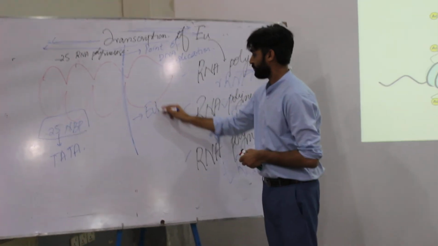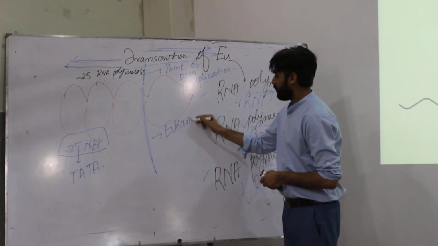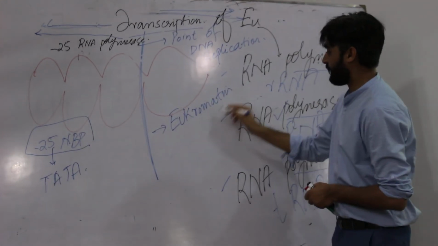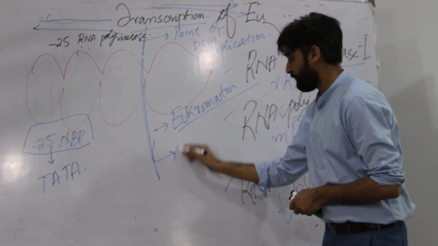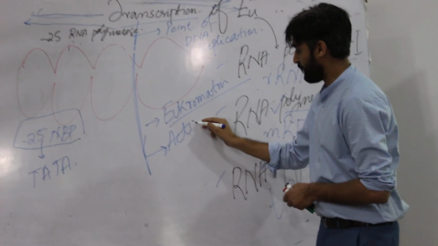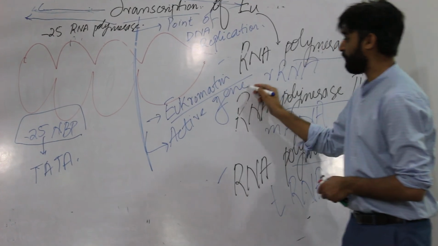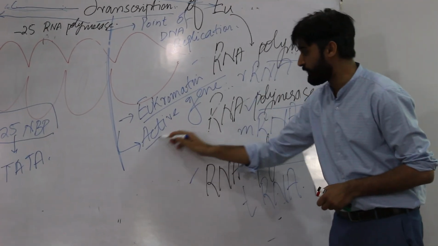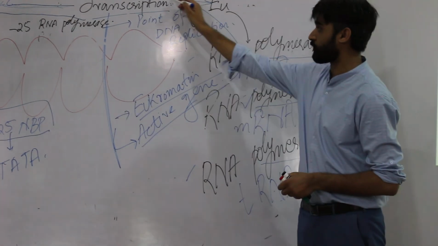euchromatin. Euchromatin, when the active genes are present. What are active genes? Active genes are those genes which are involved in the process of transcription.